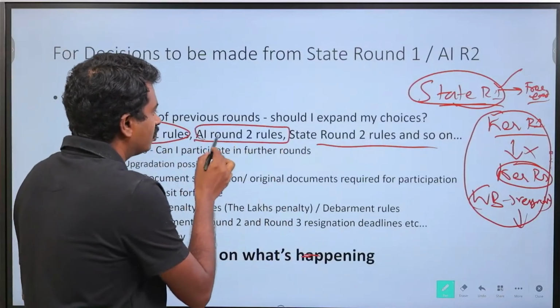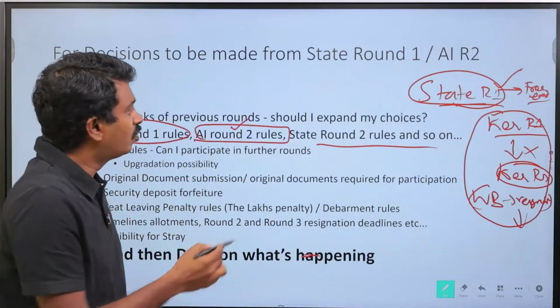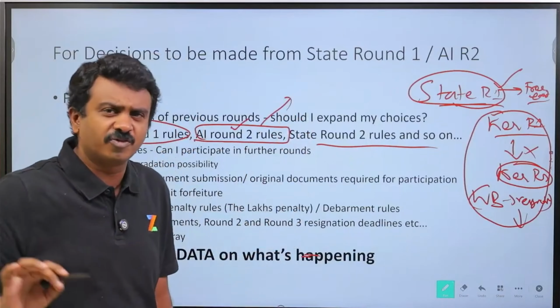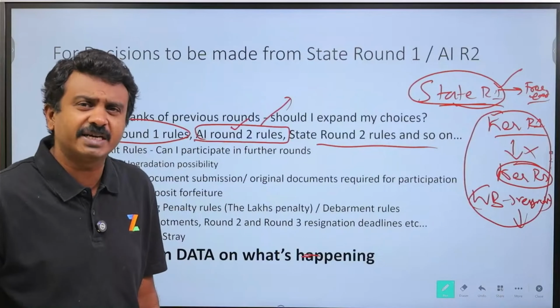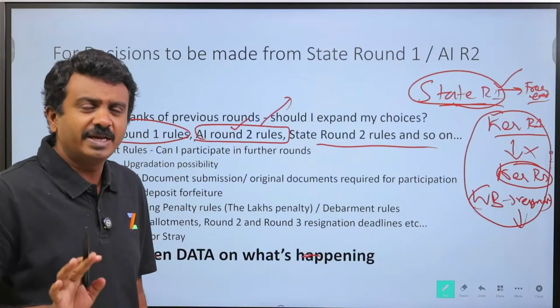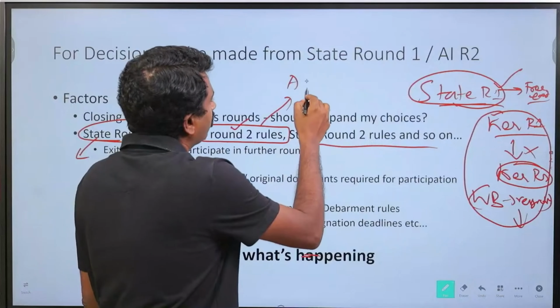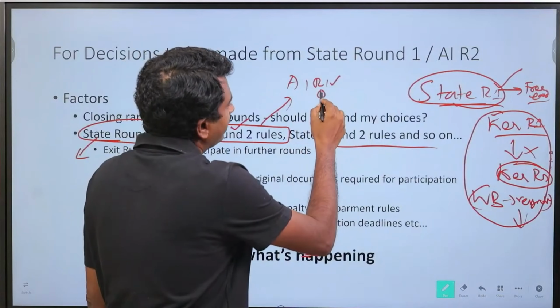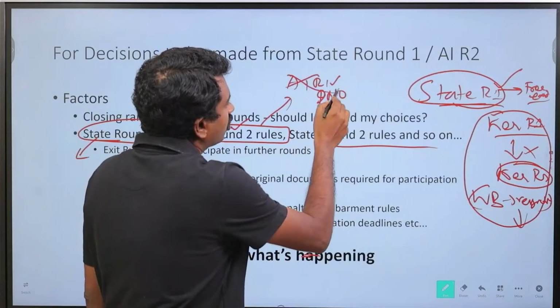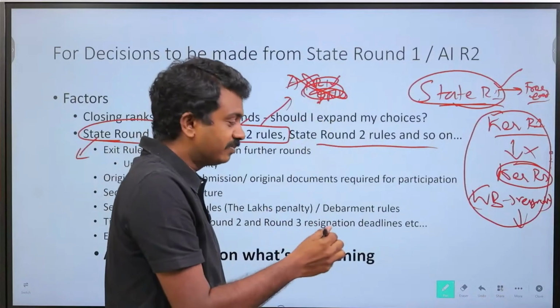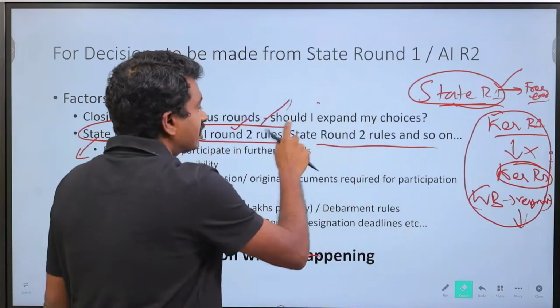That too we will come to. All India round 2 rules, meaning who is eligible for All India round 2? Everyone is eligible for All India round 2. We have been clarifying it multiple times. Whatever be your state status, you will be eligible for All India round 2. You will get an allotment, except for those who said, I went into All India round 1, joined the seat and said I did not want to upgrade. So except for this set who themselves decided not to upgrade, the rest of them are eligible.